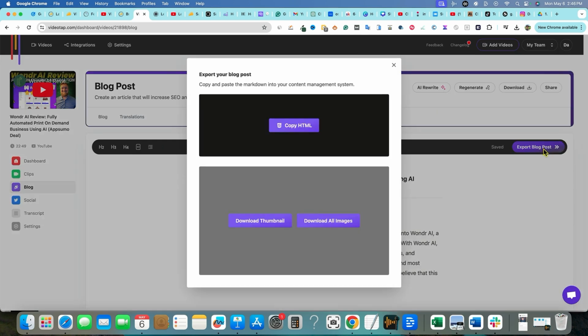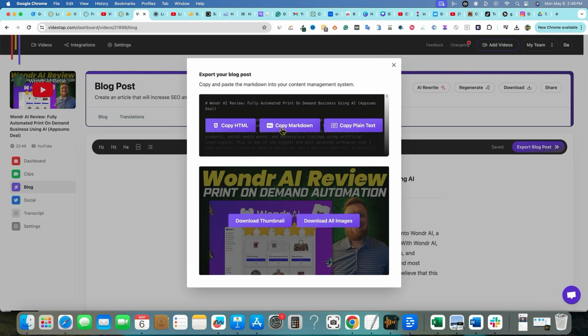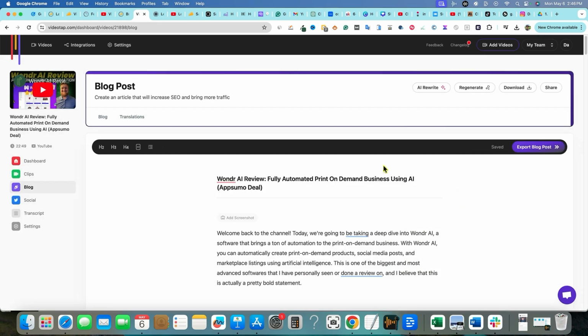So export blog post right over here. We can copy the markdown, copy plain text, copy HTML. We can download the thumbnail and download all images right there as well. I'm not going to make you sit through me publishing that on my site, but I am going to do at least one test, post this on my site and see if I can get it ranking and so forth. But overall, I'm very impressed with the blog post portion of this.